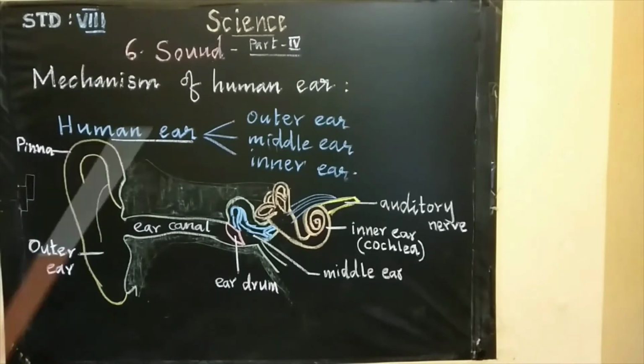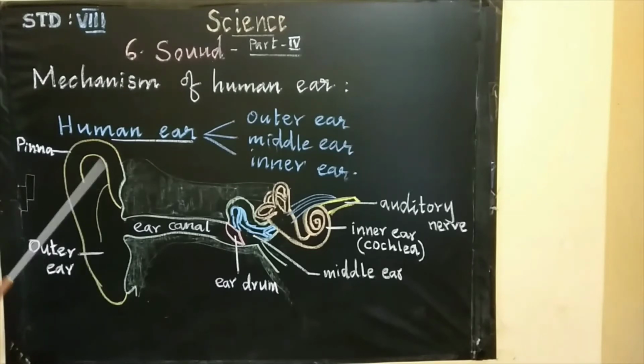What are the two parts of the outer ear? Pinna and ear canal. The pinna is specially designed to collect or pick up the sound from the environment. It not only picks up the sound from the environment, it also passes the sound on toward the inner ear.